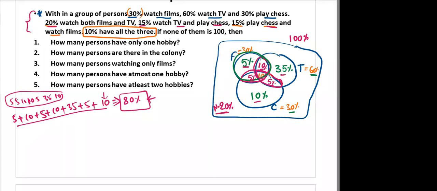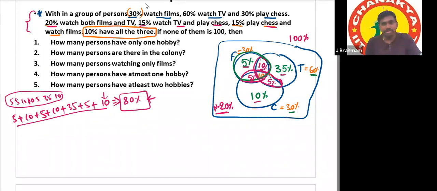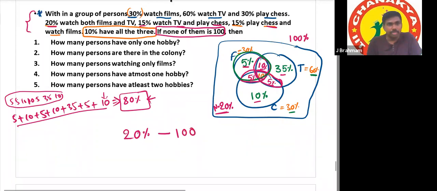20% is equal to 100. Yes, very good. So he had given that point: if none of them is 100 members, we already got it in terms of percentage. The same percentage is given in terms of number. None of them is 20%, and the same 20% is equivalent to 100 members. Now, if 20% is 100 members, then 1% will be?